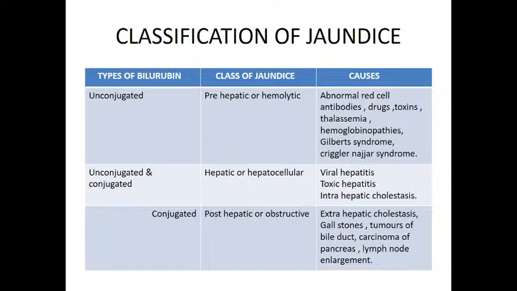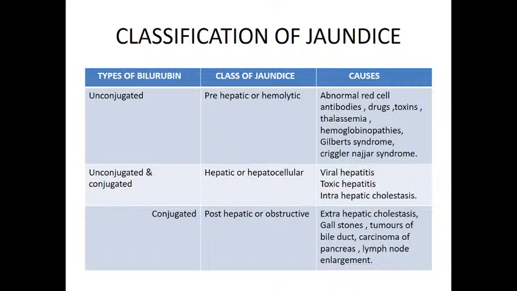The liver has some capacity to conjugate bilirubin. But here, because of the increased breakdown of the RBCs, there is increased production of unconjugated bilirubin, beyond the capacity of the liver to conjugate.